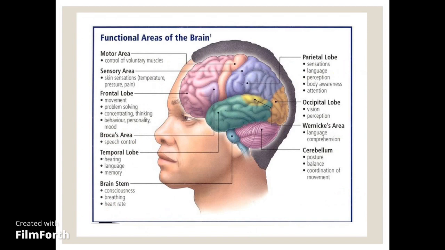Let's discuss the function of the brain. The cerebellum, which is the oldest part of the brain, is involved in the maintenance of posture, balance, and coordination of movement. Cerebellum has 3 functional divisions. The first one connects it with the spinal cord, and this is known as the spinocerebellum, which is linked with the maintenance of muscle tone.